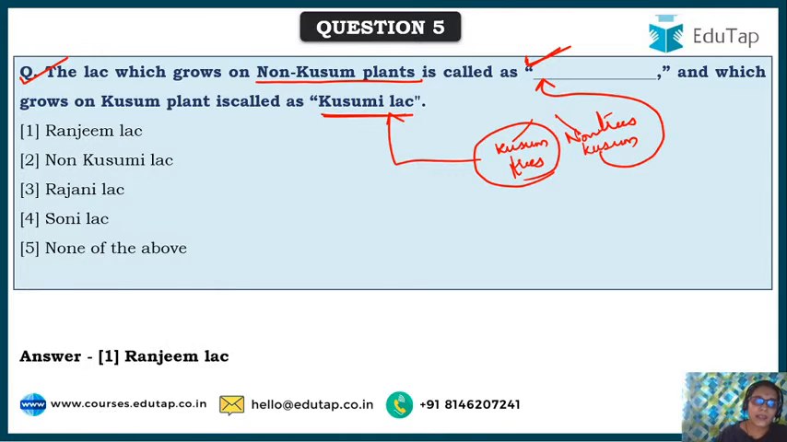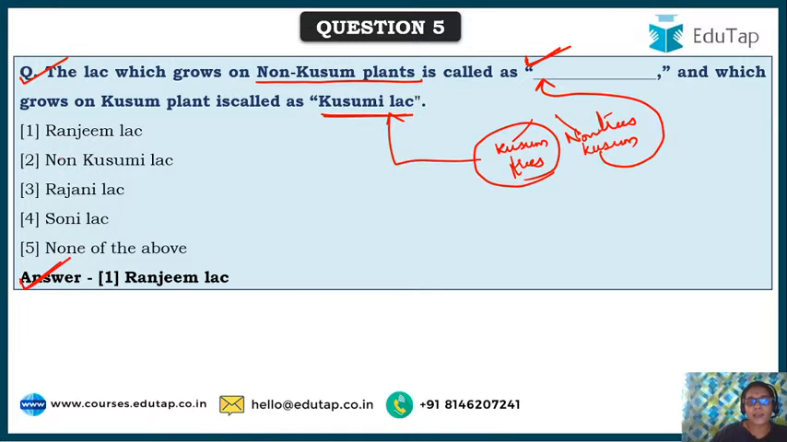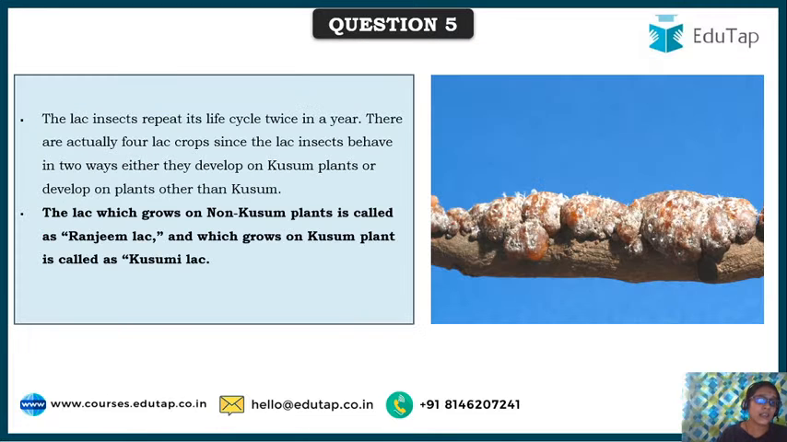So here the correct answer is Ranjim lac. The lac that is produced on non-kusum trees is called Ranjim lac. As you can see here, the lac which grows on non-kusum plants is called Ranjim lac, and which grows on kusum plants is called kusumi lac. This is how lac insects deposit the resin.